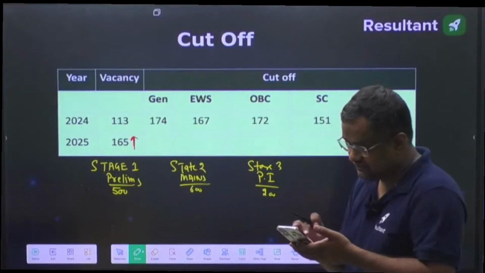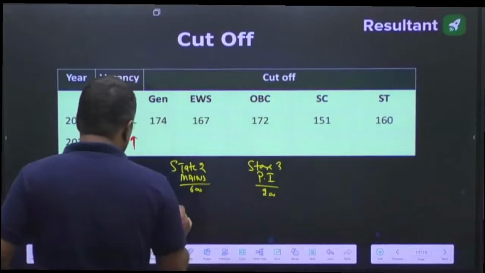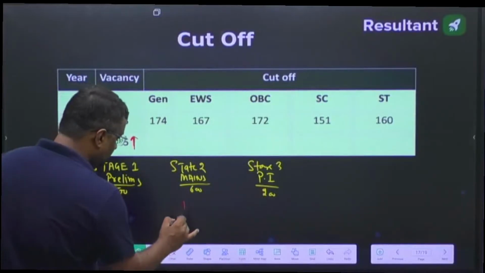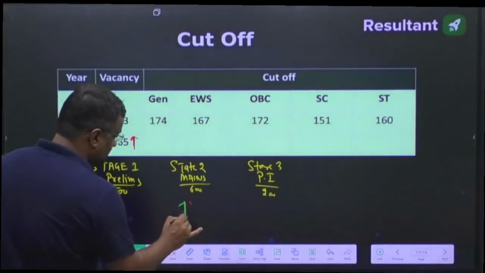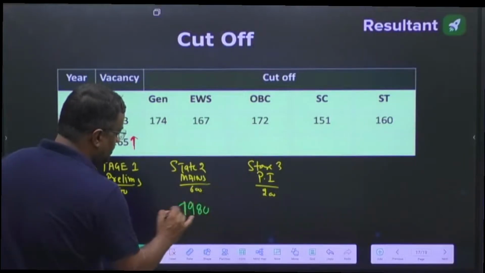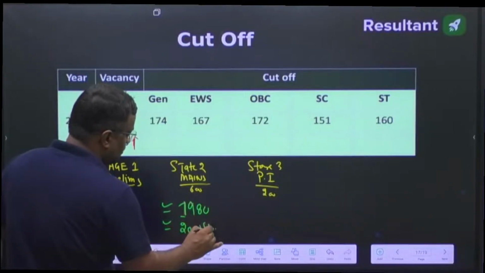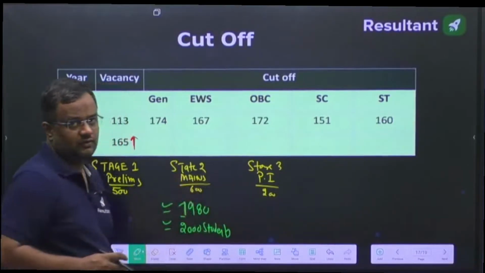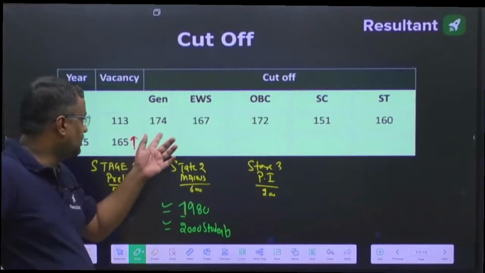So for 165 seats, this time 1980 students will be called for the main stage. 1980 approx, so you can say around 2000 students will be called for the mains examination. Okay, one more thing before I tell you the cutoff.